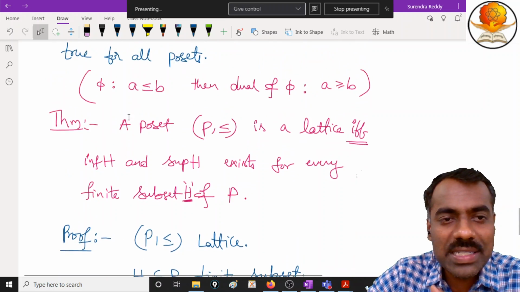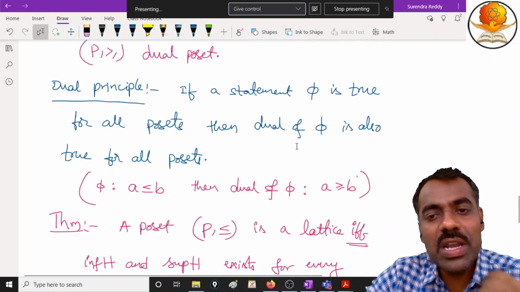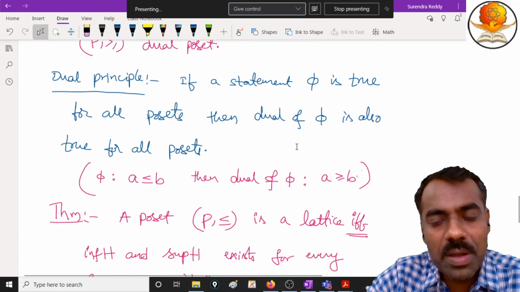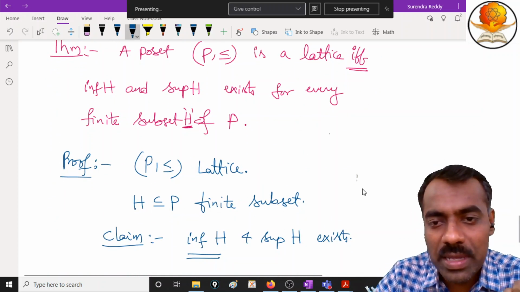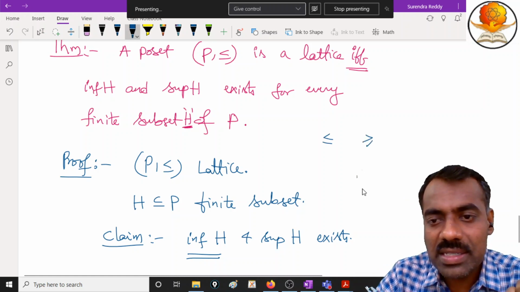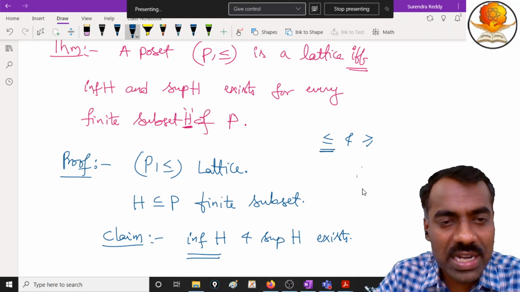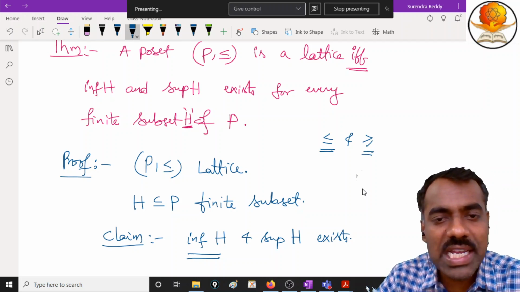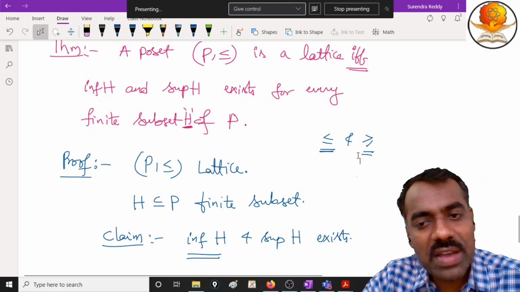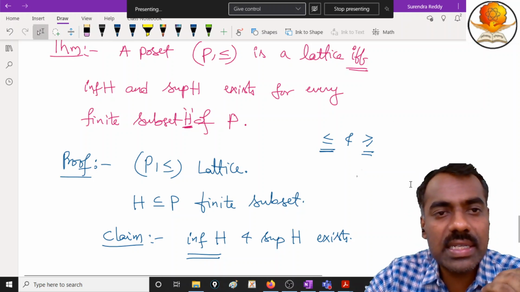What do we know about infimum and supremum? Whatever is there, one relation corresponds to infimum, the other corresponds to supremum. So one is nothing but the dual of the other.